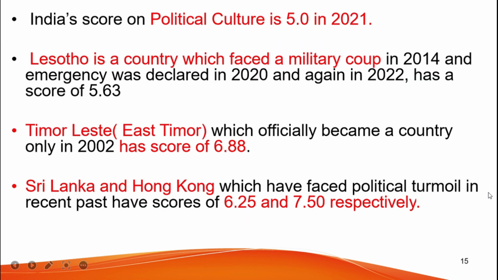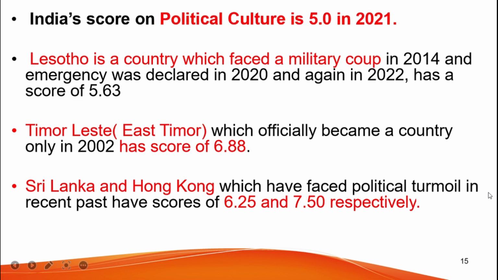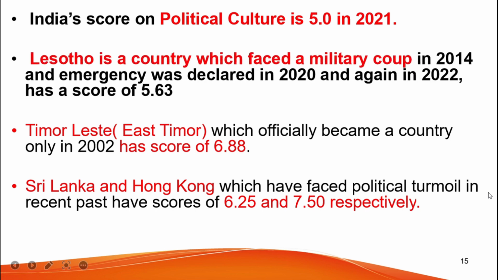On the two categories where India's score has gone down sharply, that is, the civil liberties and political culture categories, there are newly formed countries, even though they have clearly faced political issues in the recent past, that still have higher scores. India's score on political culture is 5.0 in 2021. If we compare the score with Lesotho, which is a country that has faced a military coup in 2014 and emergency was declared in 2020 and again in 2022, it has a score of 5.63.